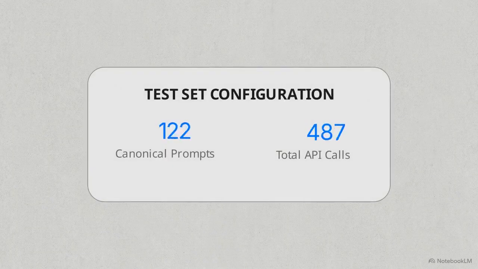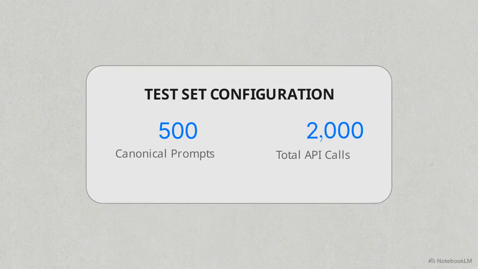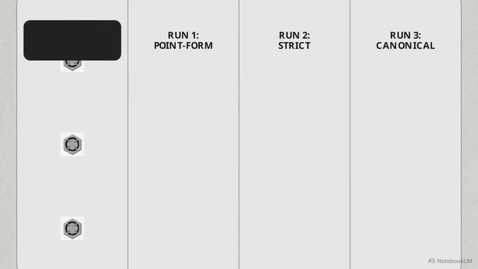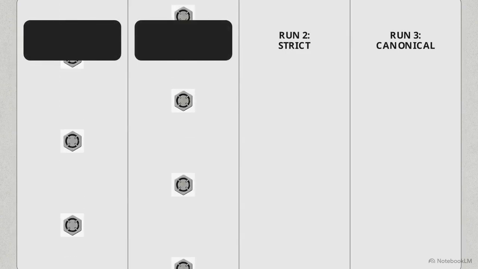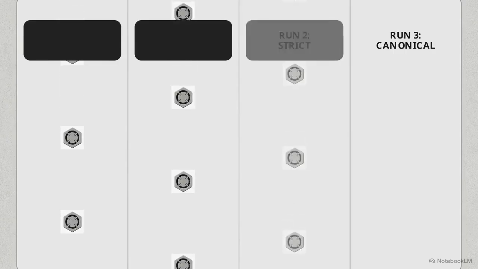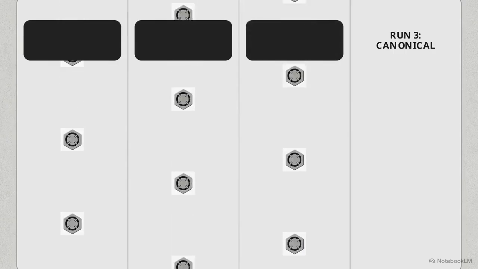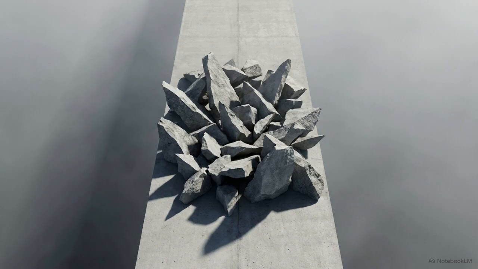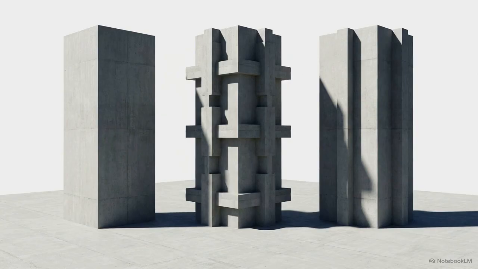This test utilizes 500 frozen canonical prompts, generating 2,000 total DeepSeek API calls. It operates across 4 parallel lanes: a baseline control group, run 1 testing point form invariance, run 2 applying strict constraints, and run 3 testing the canonical white paper. The baseline provides a control metric for unconstrained probabilistic text generation. Runs 1 through 3 apply varying degrees of constitutional structural grammar. Importantly, they do this without using any fine-tuning or few-shot examples.